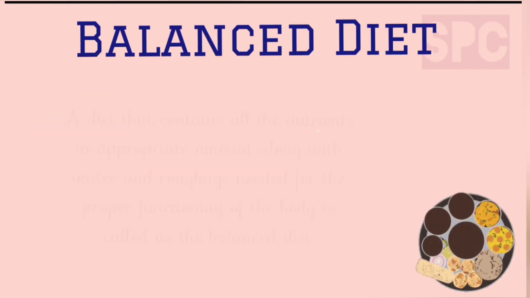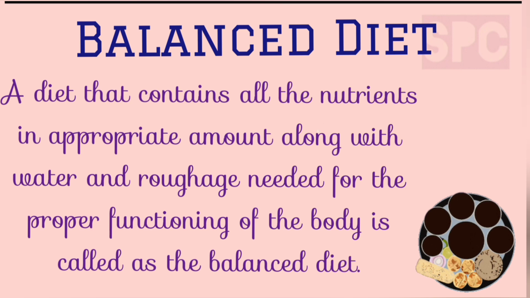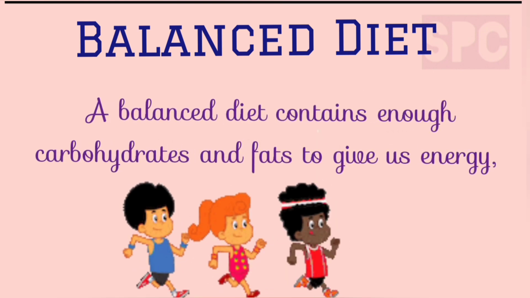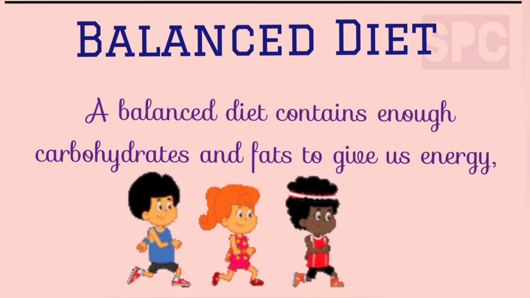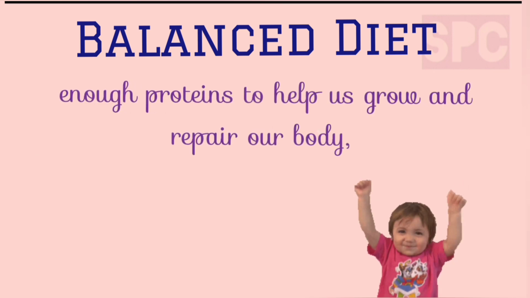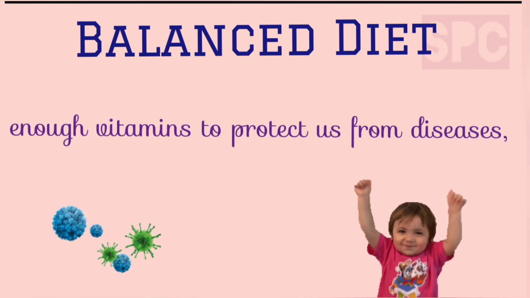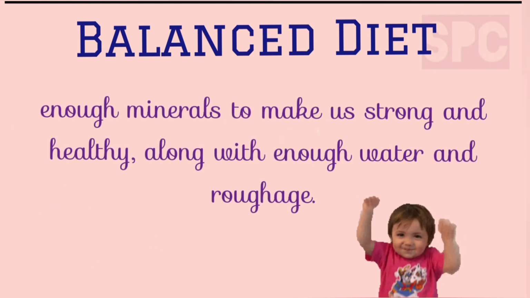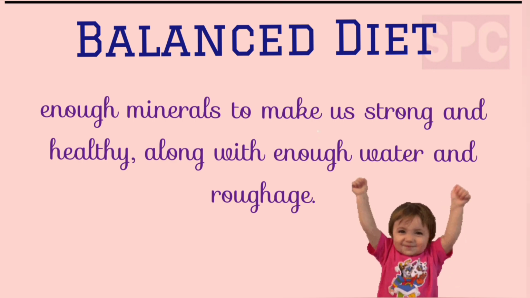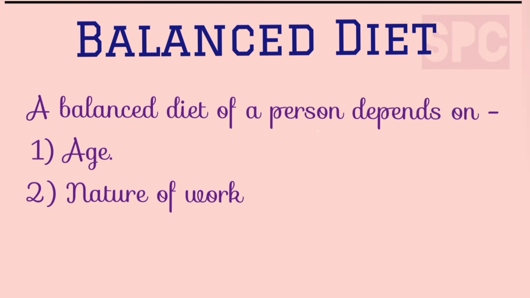Balanced diet. A diet that contains all the nutrients in the appropriate amount along with water and roughage needed for the proper functioning of the body is called a balanced diet. A balanced diet contains enough carbohydrates and fats to give us energy, enough proteins to help us grow and repair our body, enough vitamins to protect us from diseases, enough minerals to make us strong and healthy, along with enough water and roughage.